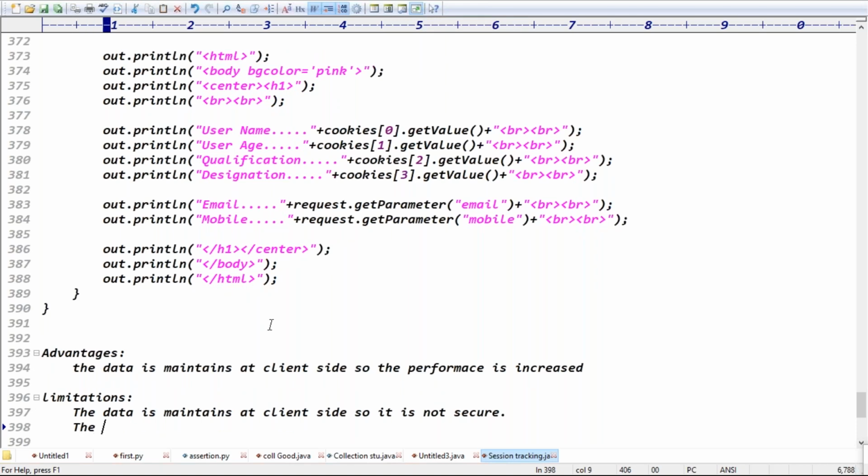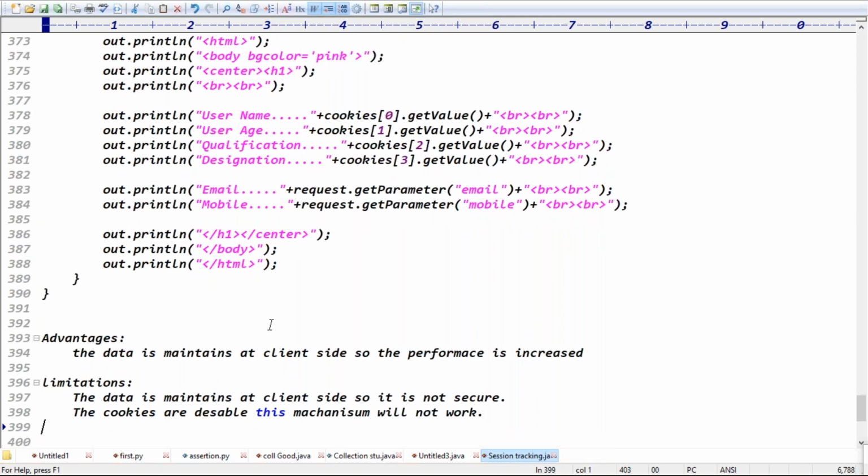The second point is what? If the cookies are disabled, will it work, guys? In your browser window, the option is there. In settings, advanced settings, you can disable the cookies, guys. If the cookies are disabled, this mechanism will not work, right? If the cookies are disabled, this mechanism will not work, guys.